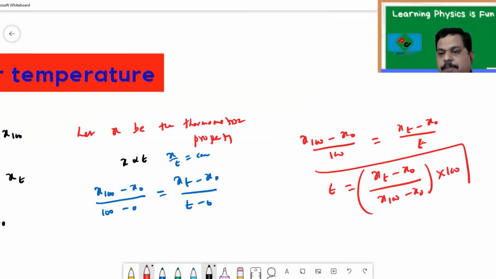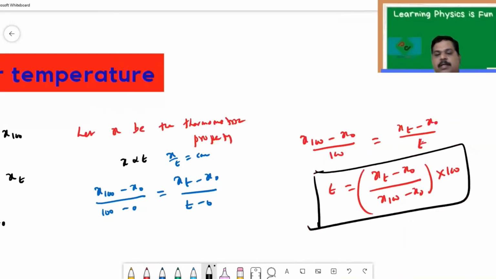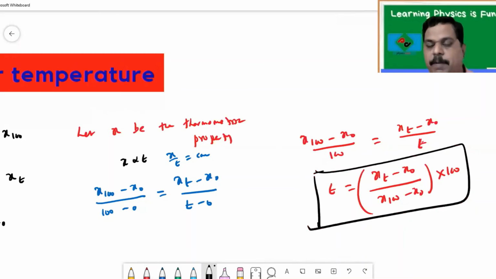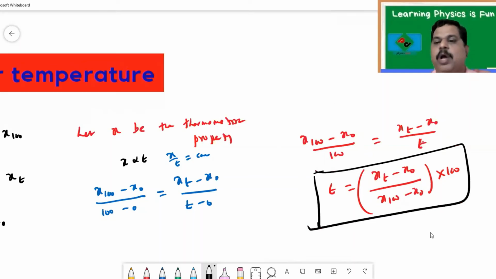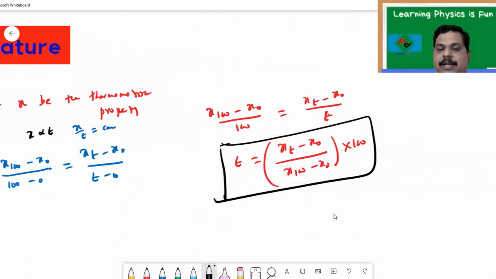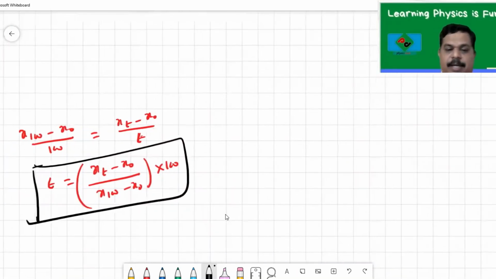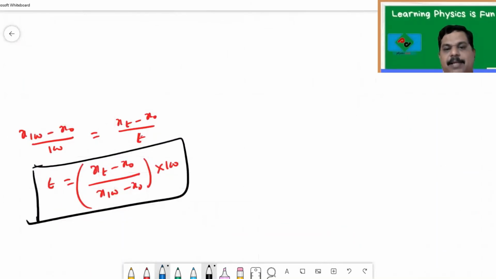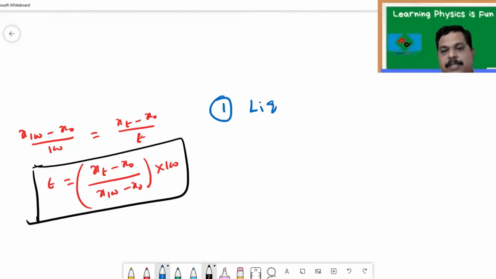This is the expression for temperature, where X0 is the value of the thermometric property at 0 degrees centigrade, Xt is the value of the thermometric property at t degrees centigrade, and X100 is the value of the thermometric property at 100 degrees centigrade. Let us apply this expression to various thermometers. Suppose I have a liquid thermometer.